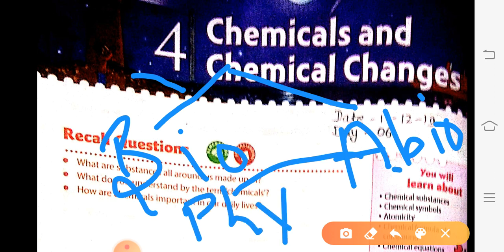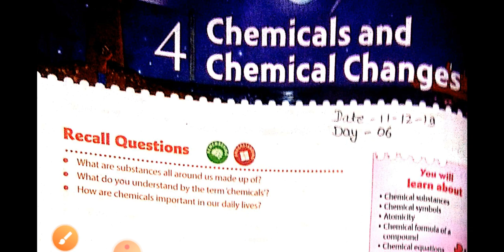Out of this abiotic, there are two types of substances, physical substances and chemical substances. So we are going to talk about the chemical substances.